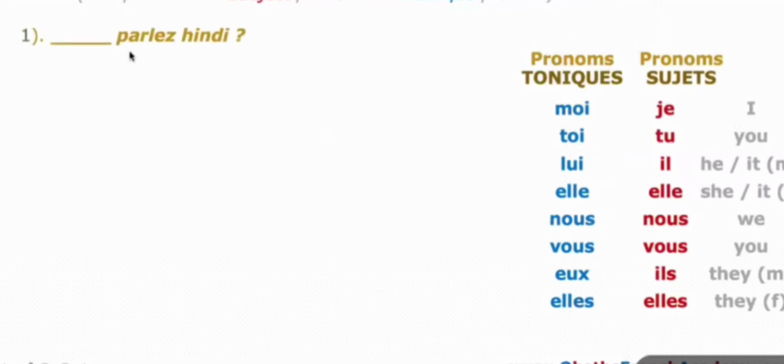See the first one. Dash parle Hindi. So before the word, you'll always have a subject pronoun. So you speak Hindi, that is a sentence. This you will occur in the subject pronoun. Subject pronoun is always placed near the verb. That also you remember. So here parler is the verb. So vous, parler, the ending is ez. It is a regular er verb and it ends with ez. Ends with ez, pronoun is vous. Okay.